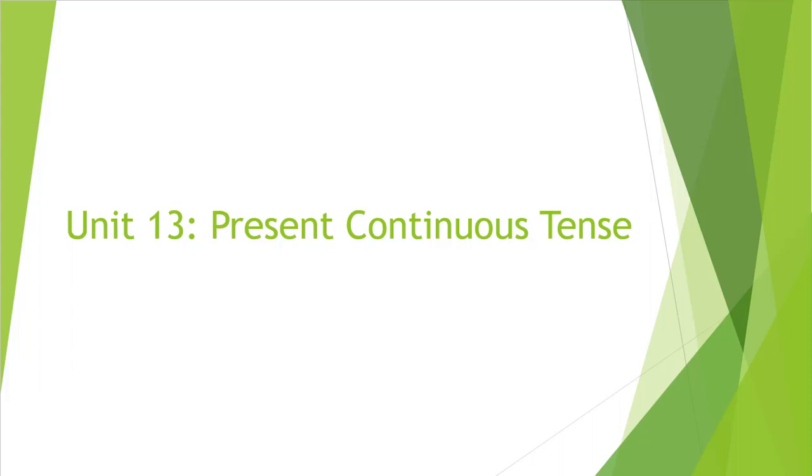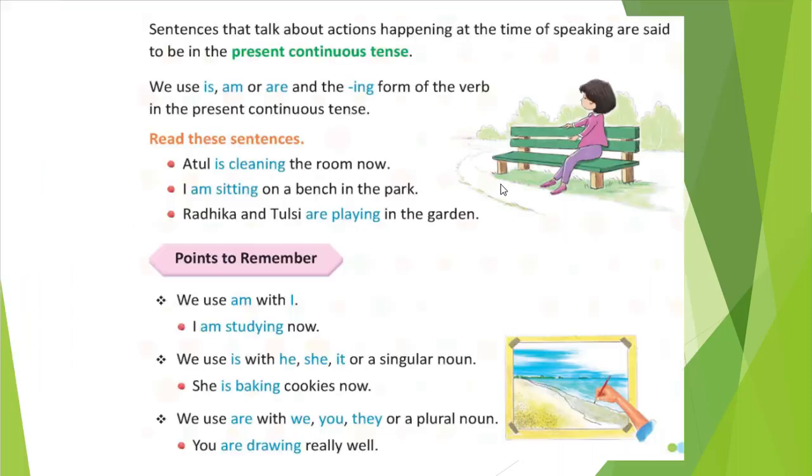Okay, understood? So let's see the first line. Sentences that talk about actions happening at the time of speaking are said to be in the present continuous tense. Like we are talking, right? You are listening and I am talking. So whatever action is happening at that moment, we will write in the present continuous tense. We use is, am, or are and the ing form for the verb in the present continuous tense.